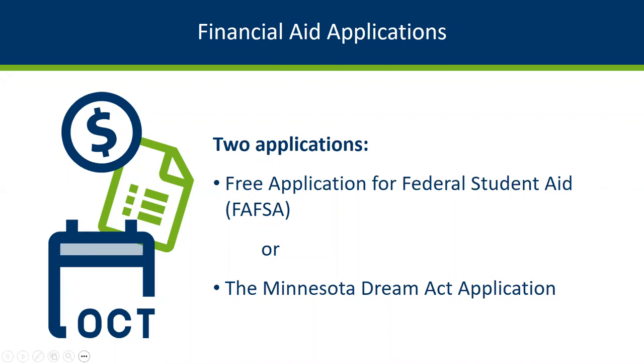The financial aid application process begins annually on October 1st. Minnesota students will file one of two applications based on the student's status. The free application for federal student aid, or the FAFSA, is for students who are eligible U.S. citizens or eligible non-citizens, such as permanent residents. The Minnesota DREAM Act application is the application for students who meet residency requirements in Minnesota, but are neither citizens or eligible non-citizens. Students will complete and submit one application or the other, but not both.